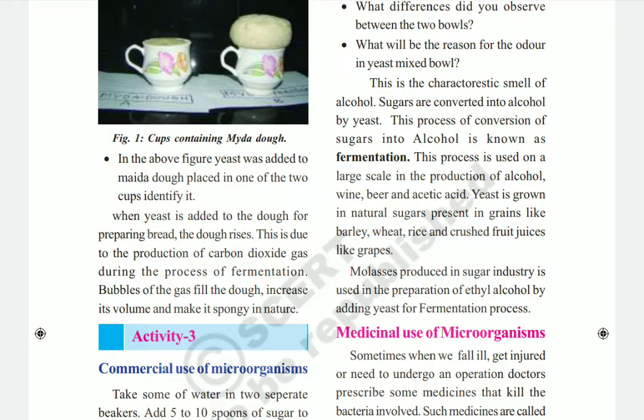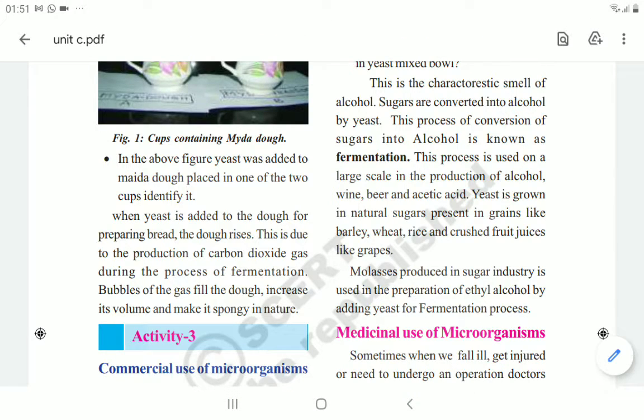Here you see, yeast is grown in natural sugars present in grains. Yeast is also one of the kinds of microorganisms, like bacteria, virus, fungus, algae and protozoa. This yeast is also one of the bacteria only. It will grow naturally, mainly on some grains.